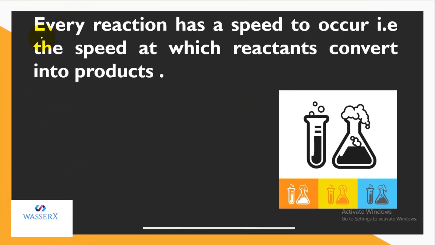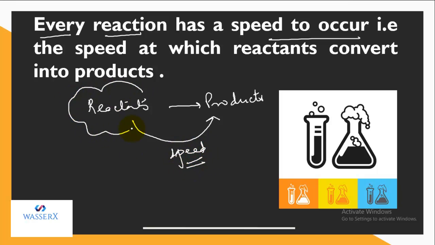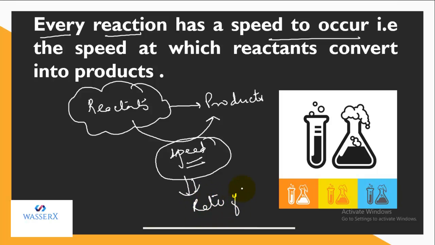And we have seen that every reaction has a speed at which it occurs. In a reaction, the reactants are giving rise to products, so obviously there'll be a certain speed at which the reactants will be converted into products, right? So this speed refers to the rate of reaction. Rate means the speed at which the reactants are getting converted into products. So this is what we are going to study in this chapter.